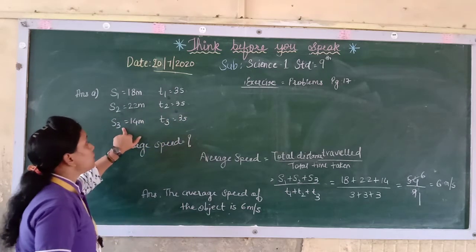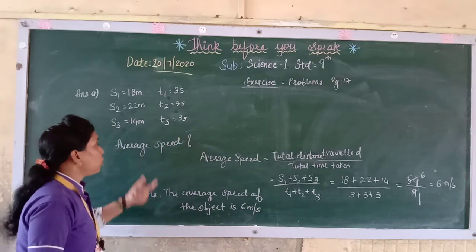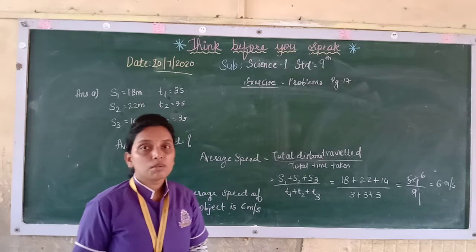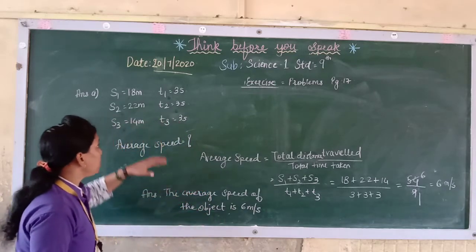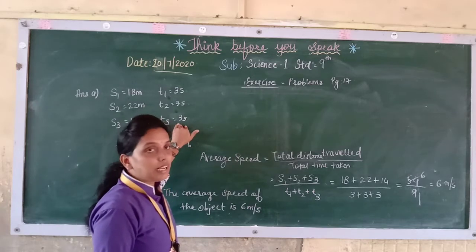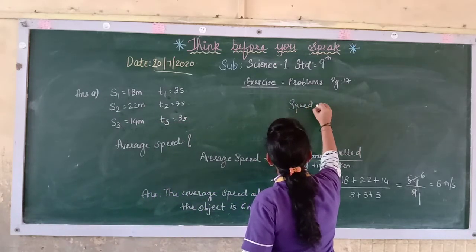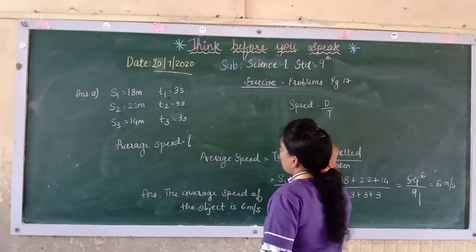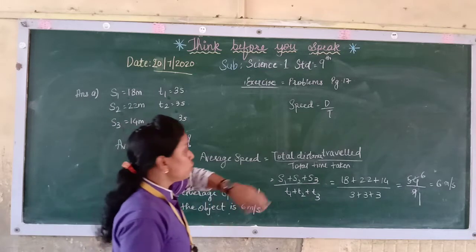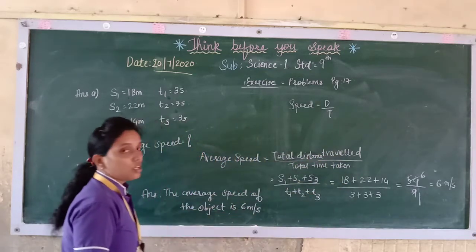Then S3 it is 14 meters and T3 it is 3s. And they have told to find the average speed. Now as speed is what? Distance upon time, but you need your average speed, so you will take total distance covered upon total time taken. Now you know the formula here. Speed is equal to distance upon time. That only we have applied. But if here there are series, so here we have to add. So that will be total distance travelled upon total time taken for the average speed.